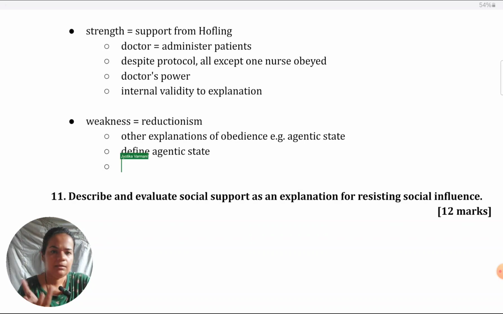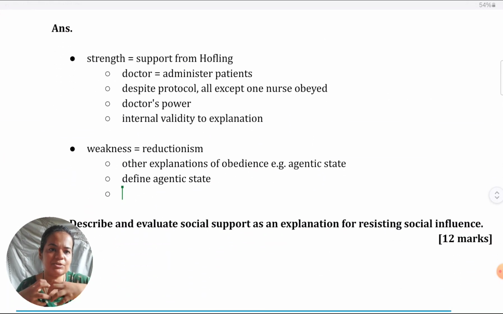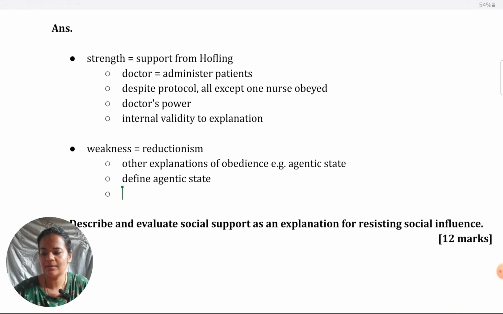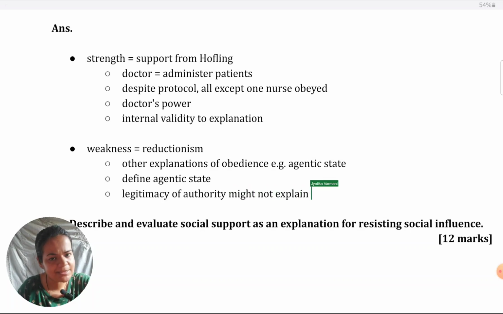Again, we don't just leave it like this. If you want to score high, what does it link back to the question? What have they asked me about? Legitimacy of authority. So what is it showing about that? It shows that though legitimacy of authority might be appropriate in some situations or for some people, and it explains well why they are obeying, it might not explain for everyone or for all situations why obedience is being done.